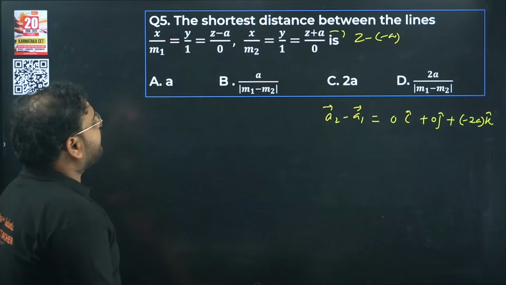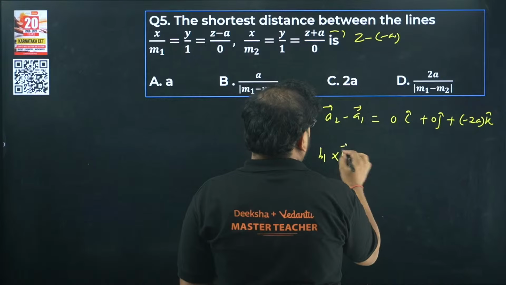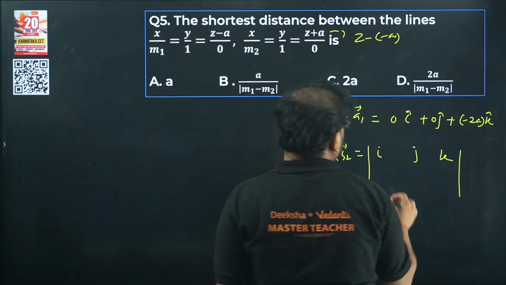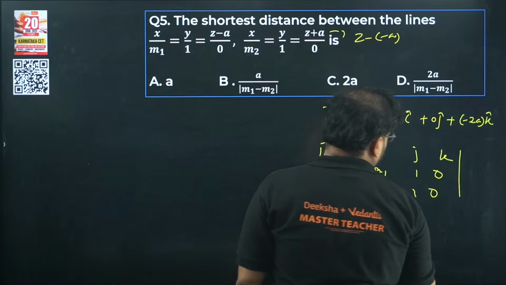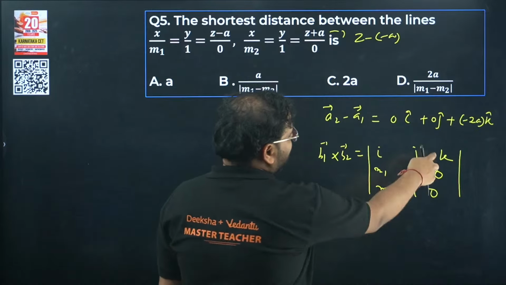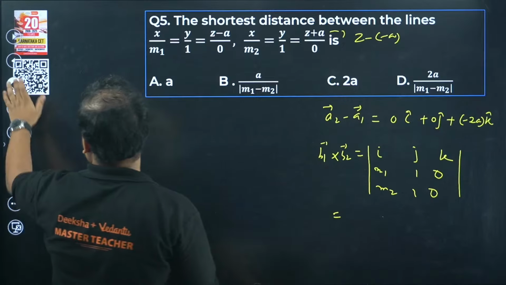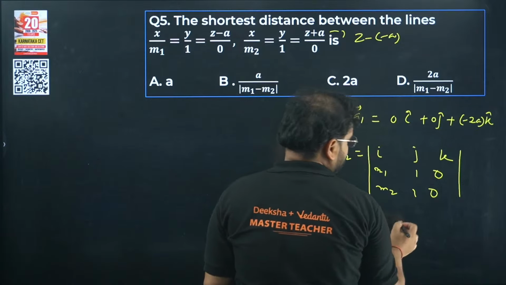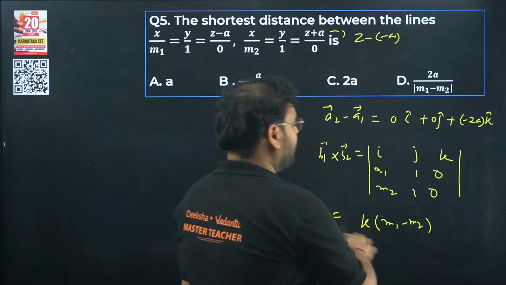Next, we have to find the value of b1 cross b2. Let's do it. We'll have i, j and k. The values are m, 1, 0; m, 1, 0; and we have m2, 1, 0. Can I find it with only k? If I use the third column, check this out, I'll get the value of k as m1 minus m2. The rest all is 0.